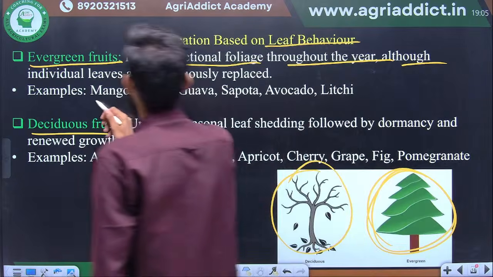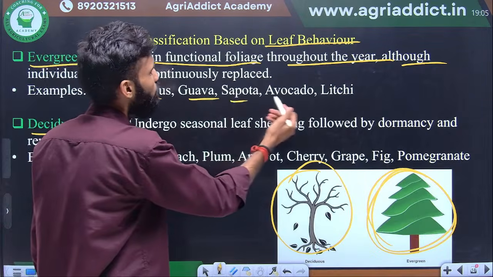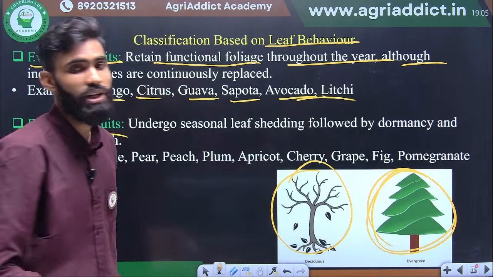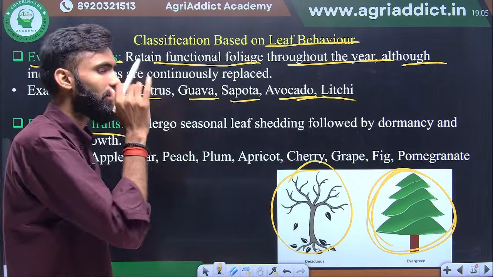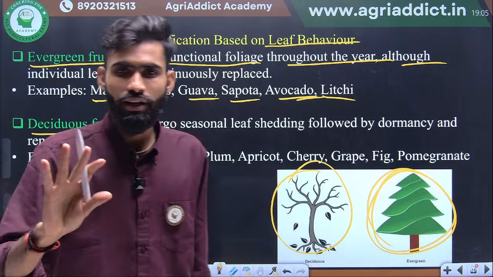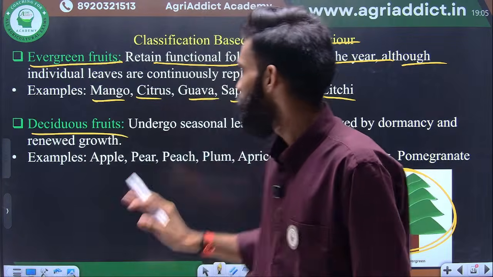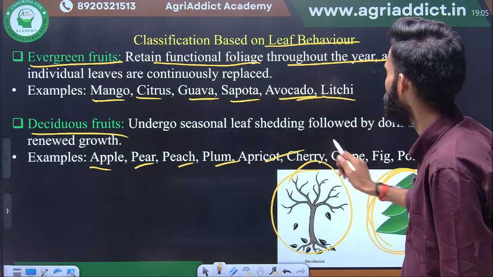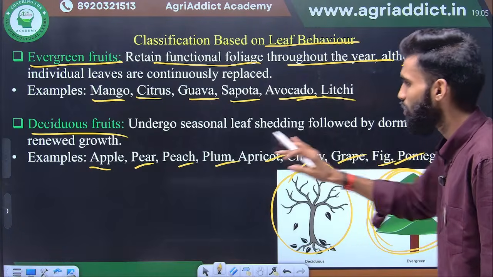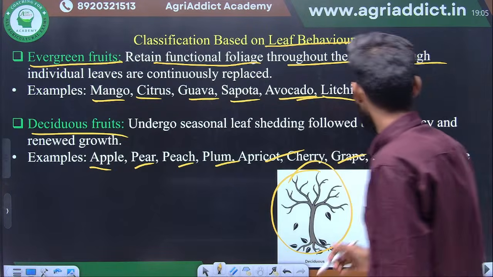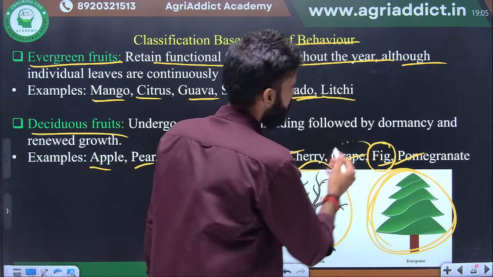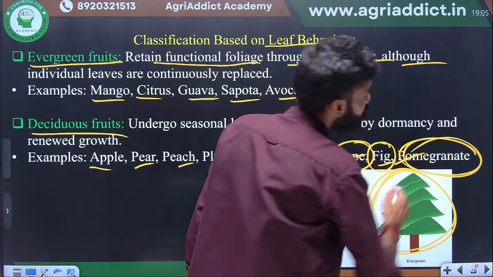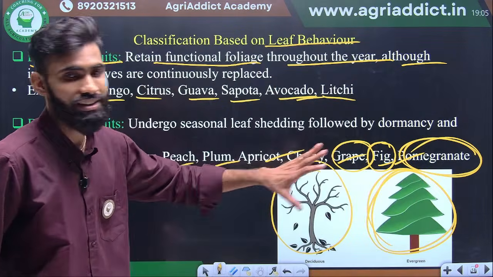Okay, so examples: mango, citrus, guava, sapota, avocado are examples of evergreen, where throughout the year plants are always green in nature. Whereas deciduous crops are all the temperate crops: apple, pear, peach, plum, apricot, cherry. All these belong to the deciduous types. Here the important ones are fig, grapes, pomegranate. You should remember these examples because this is the confusing type.